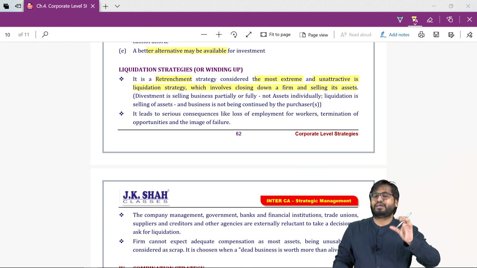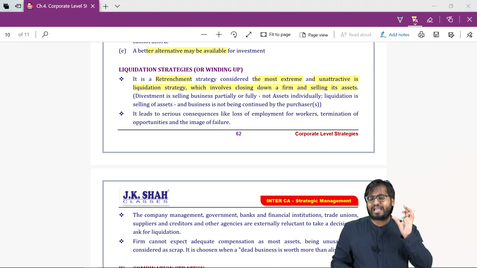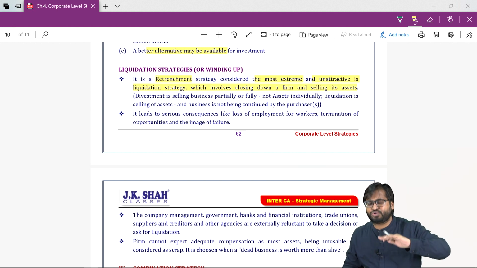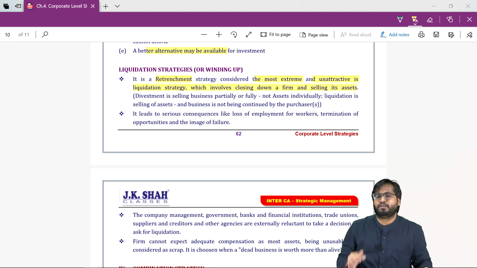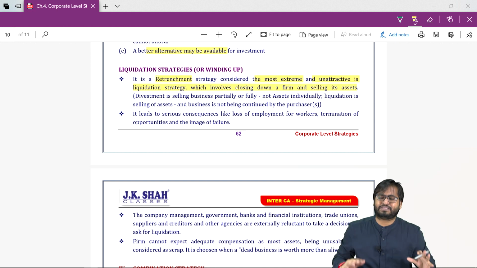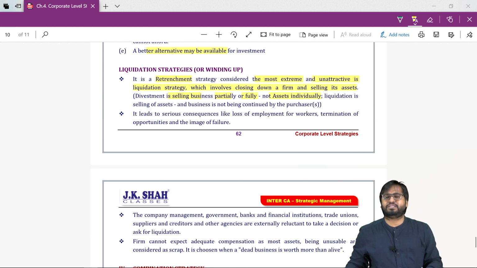Now you people get confused. Is it not the same as divestment? No. In divestment, I sold a part of my product, I discontinued a part of my business. But here, the entire business is shutting down. We are discontinuing our entire business. Divestment is selling a business partially or fully, not assets individually.